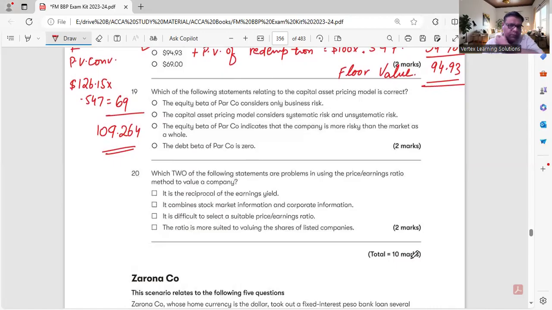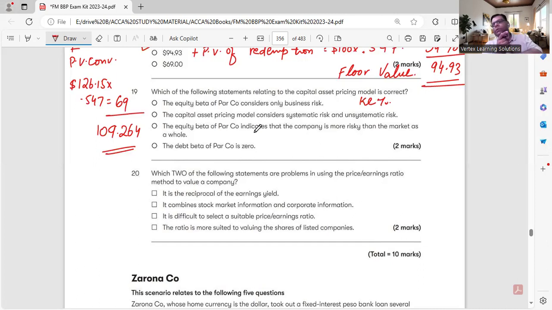Next one is, which of the following statements relating to the capital asset pricing model is correct? CAPM is what? Cost of equity. Where we use what? We use risk-free rate, market return, and beta equity to calculate cost of equity. Equity beta of the Par company considered only the business risk. Capital asset pricing model considers systematic risk and unsystematic risk.